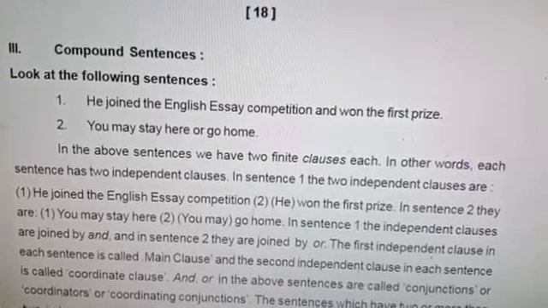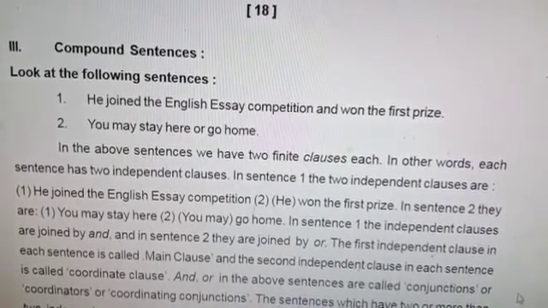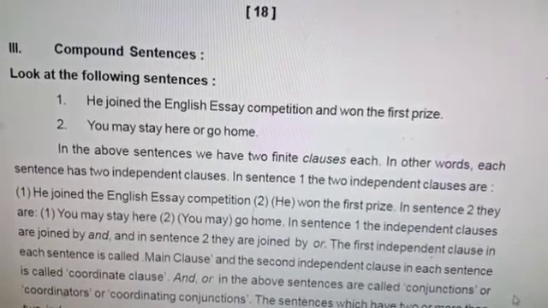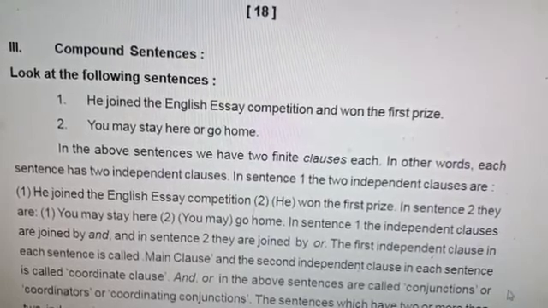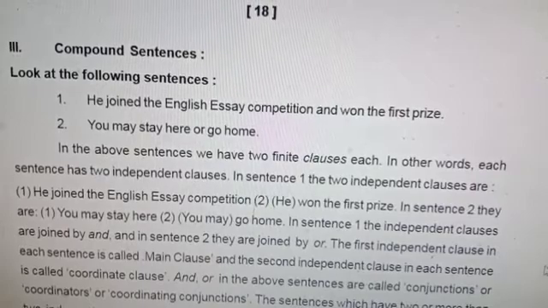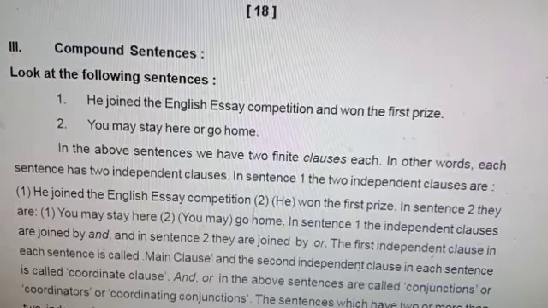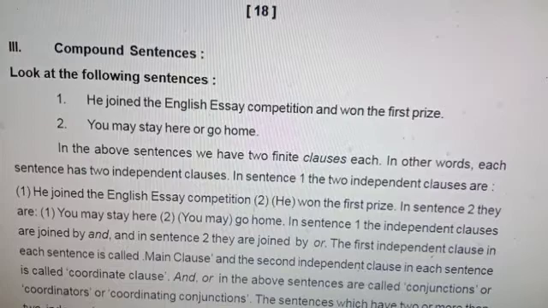In the previous classes, we have noticed what actually a simple sentence is. Sentences are of three types: simple, compound, and complex. We know what a finite verb is and what a non-finite verb is. The verb which carries the tense form is known as finite. A verb having no tense form is a non-finite verb. And having one finite verb in a sentence is called a simple sentence.